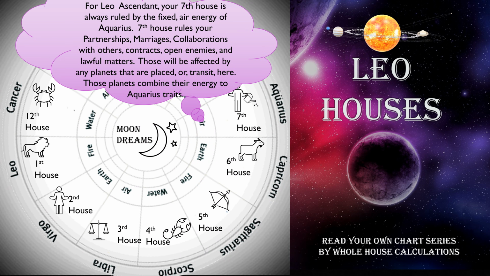For Leo ascendant, your seventh house is always ruled by the fixed air energy of Aquarius. Seventh house rules your partnerships, marriages, collaborations with others, contracts, open enemies, and lawful matters. Those will be affected by any planets that are placed or transit here. Those planets combine their energy to Aquarius traits.